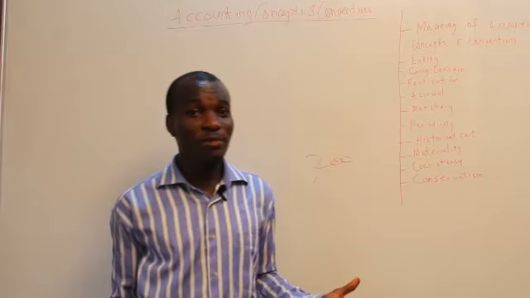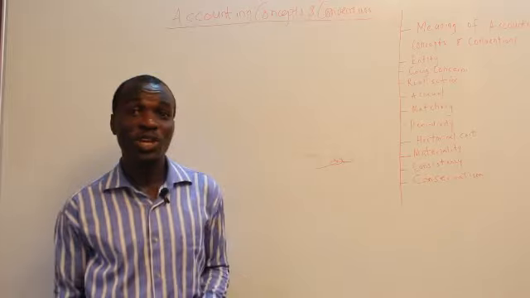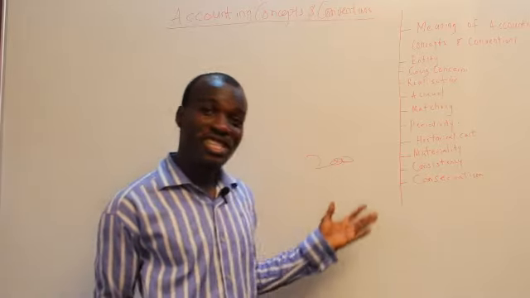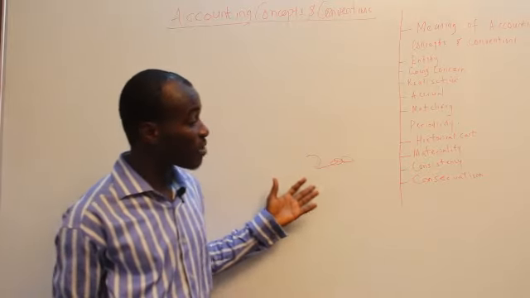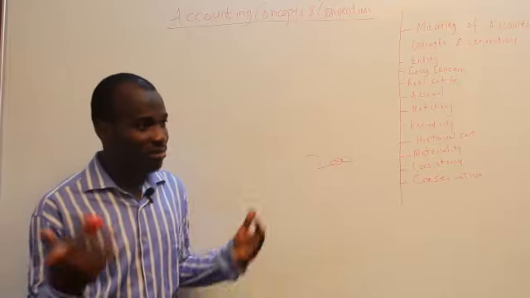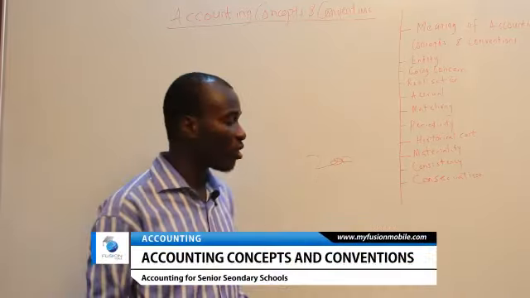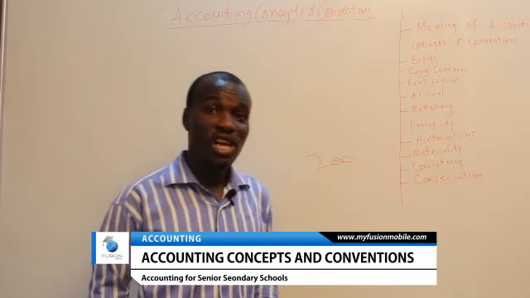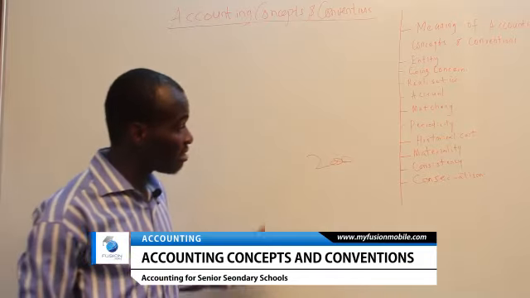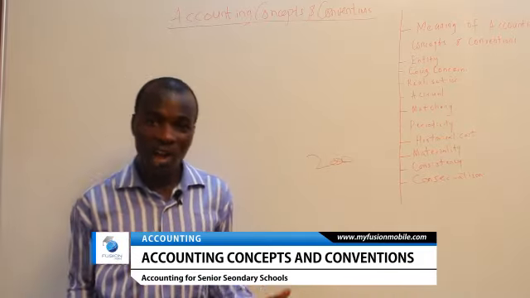Though the stapler meets the characteristics for depreciation, since it is going to be used for more than one accounting period, charging depreciation to this value, because of its immateriality, becomes a waste of time. It is not reasonable enough for us to be charging depreciation to this amount. So what are we going to do? We are going to expense this 200 naira in the period in which it was acquired.